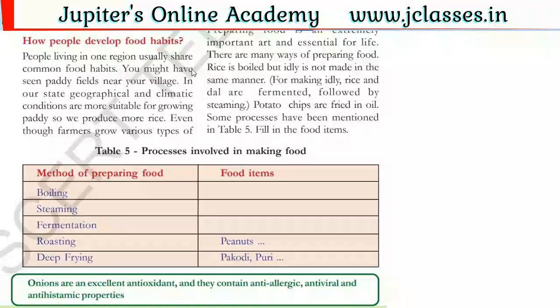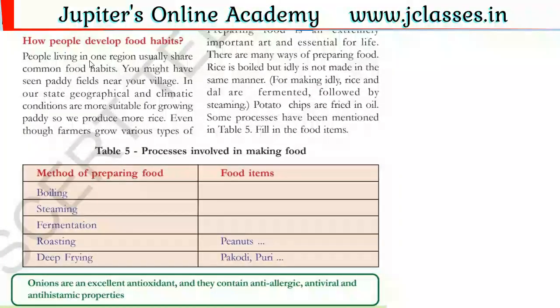Every member likes one kind of food material, and some have their own favorite food item. So various people have various food habits according to their body nature, their taste, and at the same time, according to the place where they are living. Based on that factor also, people have food habits.